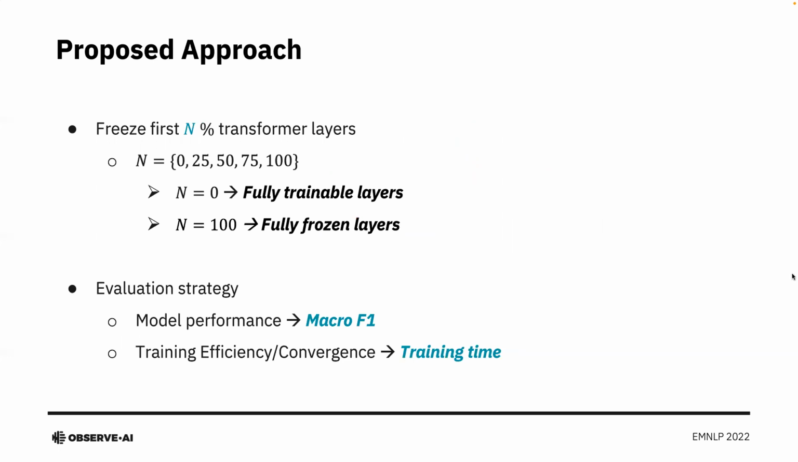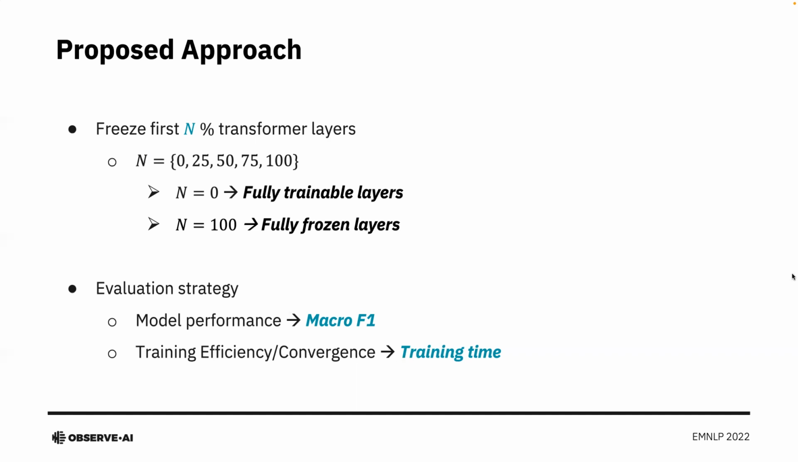Now, coming to the proposed approach, we freeze the first n% of the transformer layers, where we begin with n equal to 0 and go all the way up to n equal to 100 in steps of 25%. So n equal to 0 implies fully trainable layers, implying all of the transformer layers can be trained, whereas n equal to 100 implies fully frozen layers. An important thing to note: in case of n equal to 100, we still have a classification head that is trainable, whereas the rest of the RoBERTa base architecture is completely frozen.